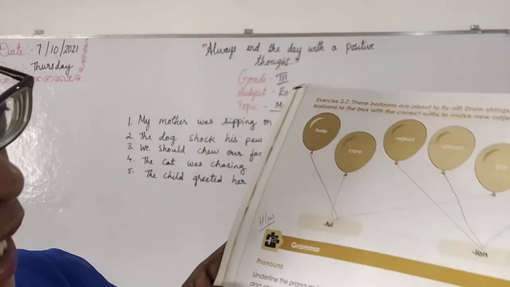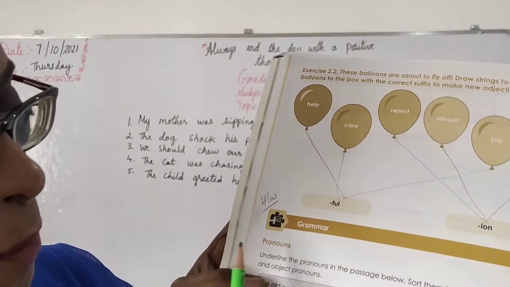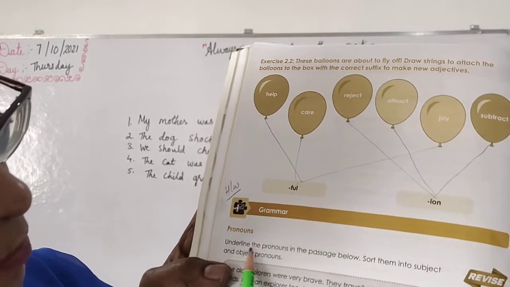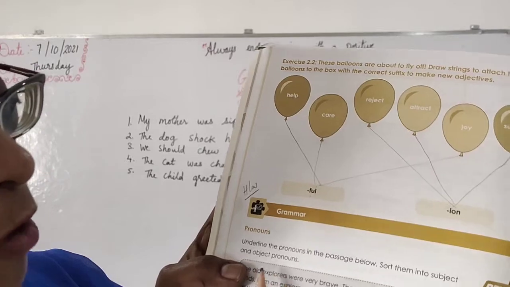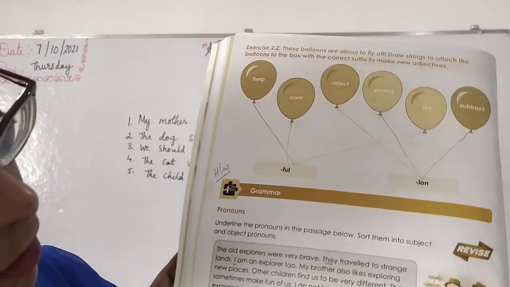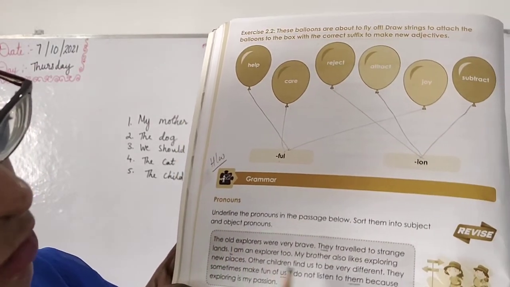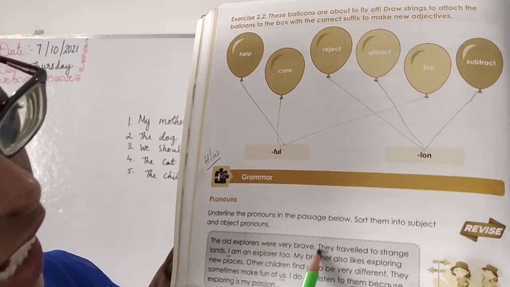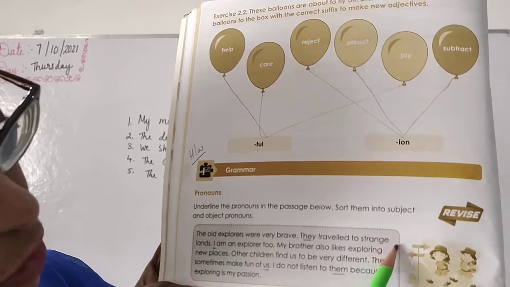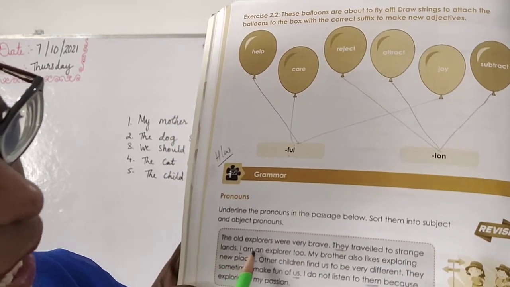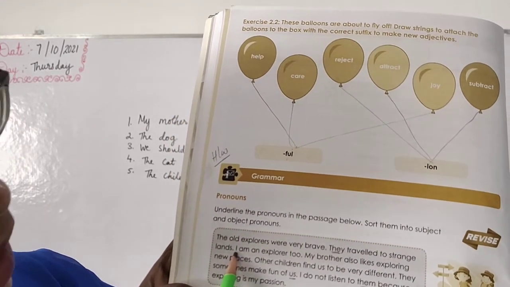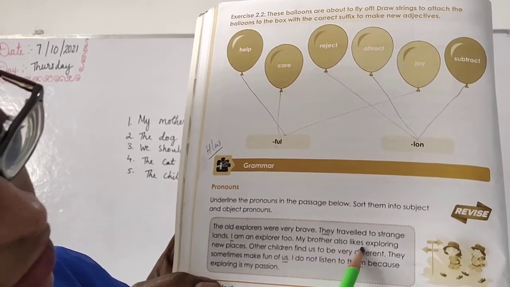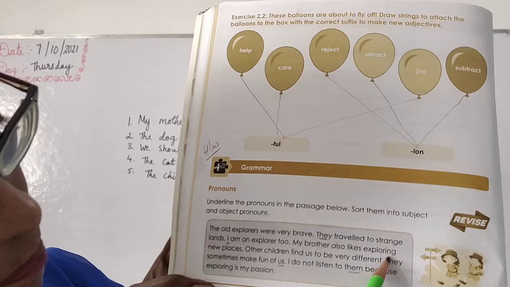Then next we have grammar part, pronoun. Pronouns, underline the pronouns in the passage below. Sort them into subject and object pronouns. Okay. First you should underline the pronouns. See, the old explorers were very brave. They, underline they, traveled to strange lands. I is pronoun. Underline I. I am explorer too. My brother also likes exploring.